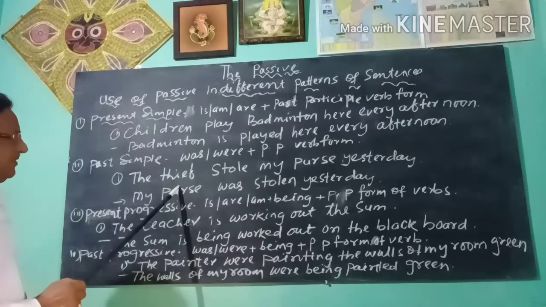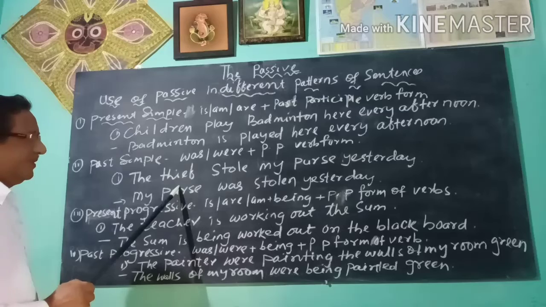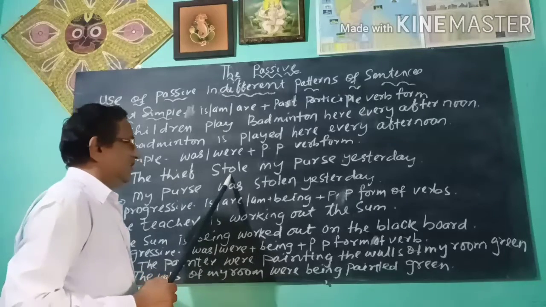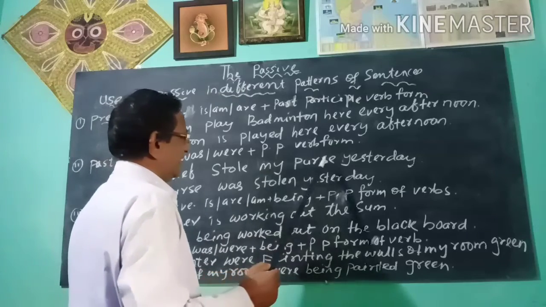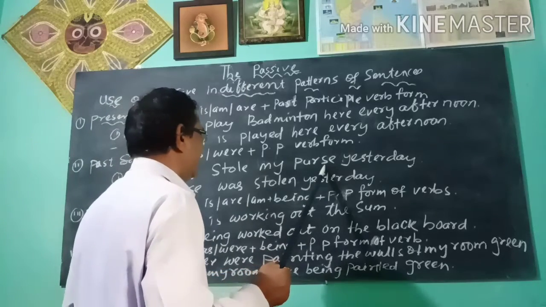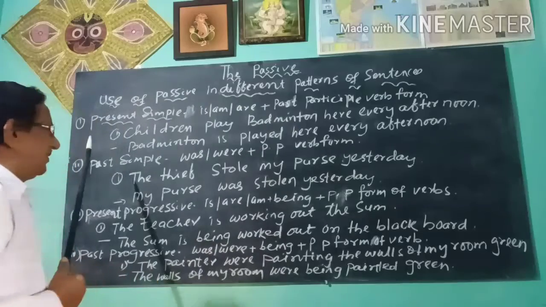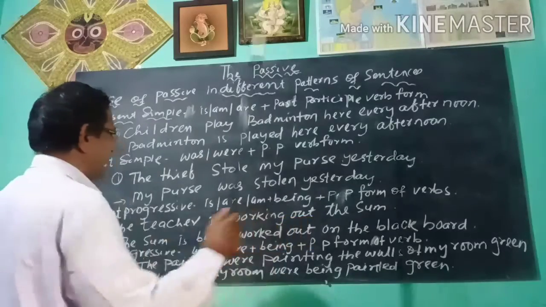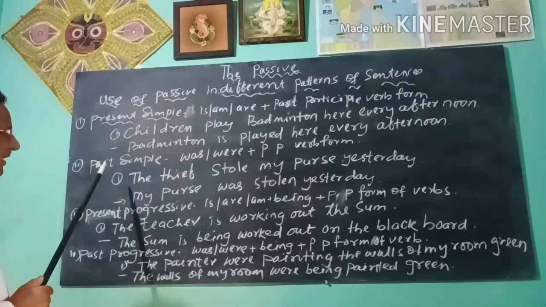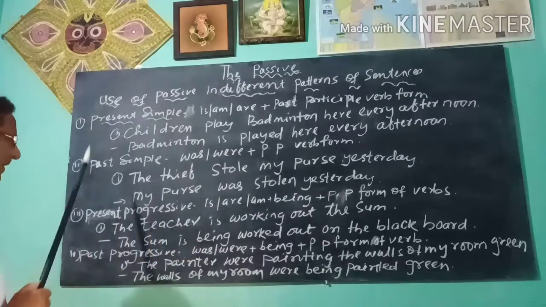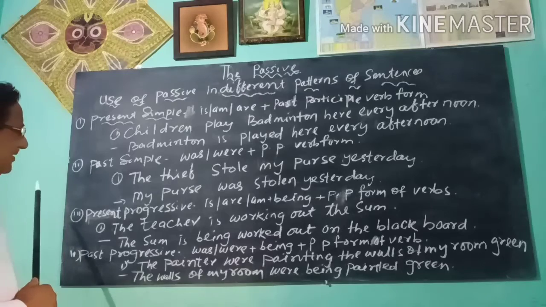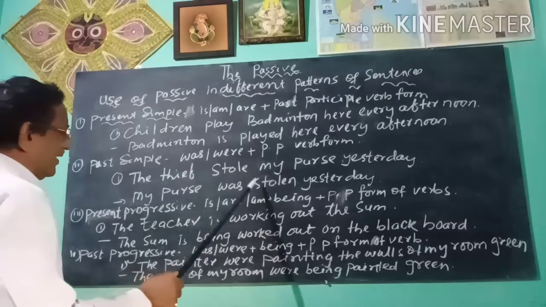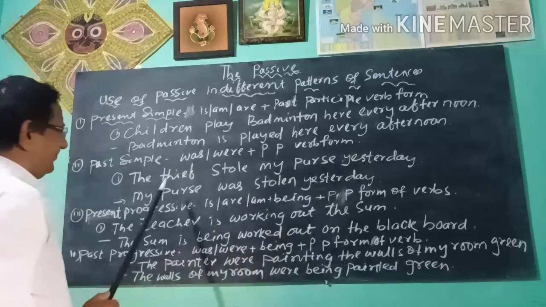The thief is the subject, stole is the past simple verb, my purse is the object of the sentence. So this sentence is the active sentence. If we change the sentence into passive one, the sentence will be my purse was stolen yesterday.